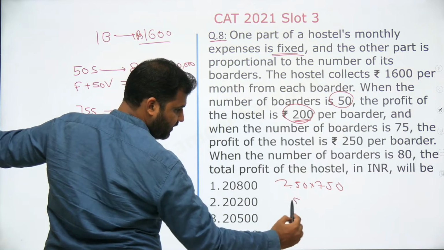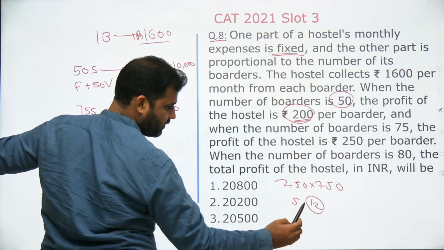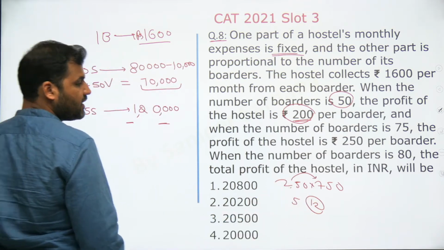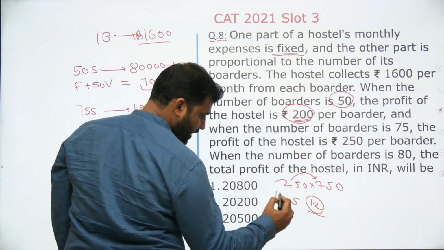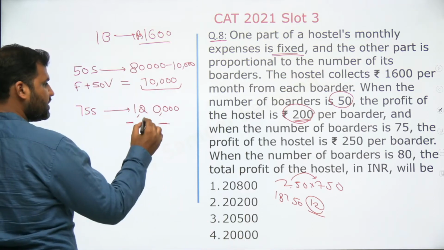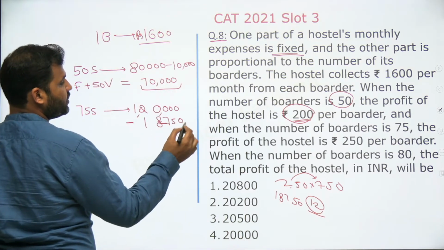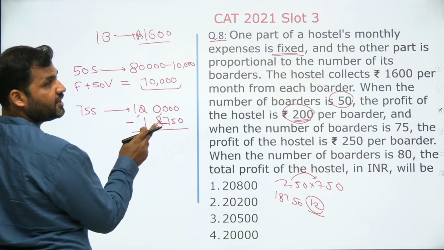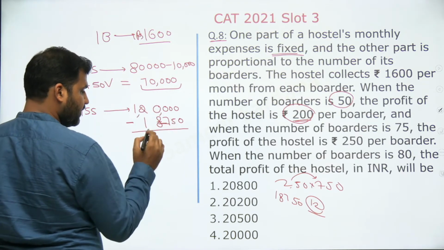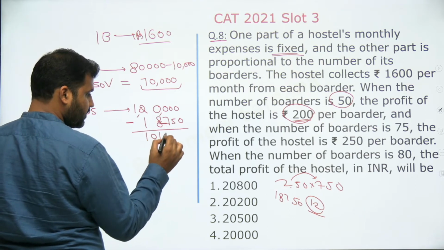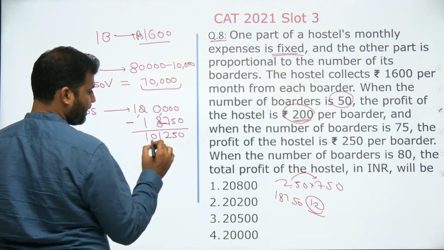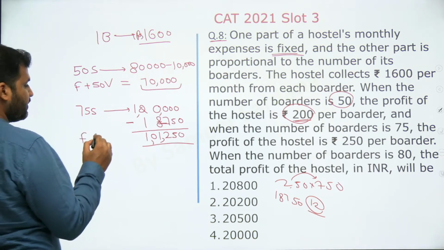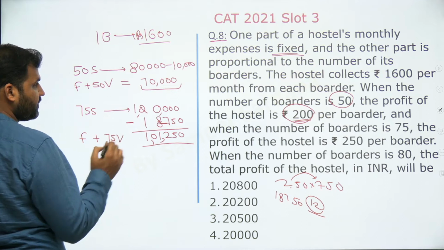25 into 5, 125, 12 will be the carry forward. 25 into 7 is 175, plus 12, 187, so 18,750, right? 18,750 is your profit. So your expense will be how much? 1,20,000 minus 18,000 is 1,02,000, minus 750 is 1,01,250. That is your expense, fixed plus variable expense of 75.